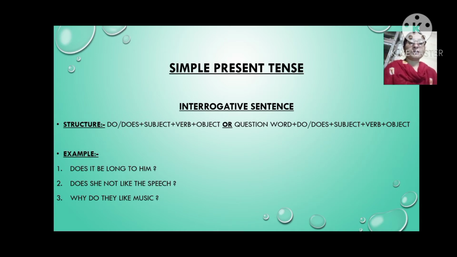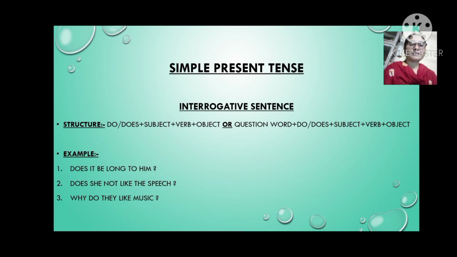Here does plus she is a subject, and it is a negative form of interrogative sentence in simple present tense, and like is a verb, and the speech is object.